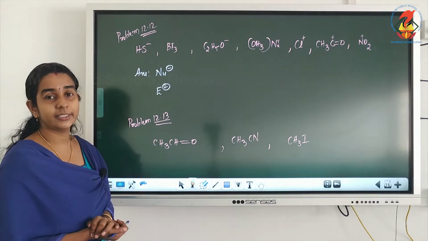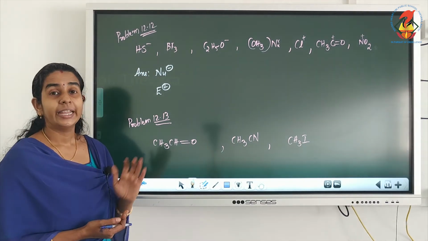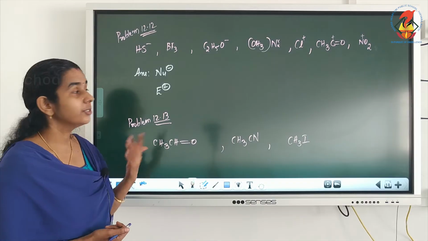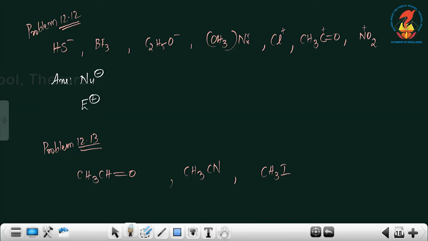HS minus is a negatively charged species, so we can say that, since it is negatively charged, this is the justification. Being negatively charged, it will act as a nucleophile, isn't it? HS minus.